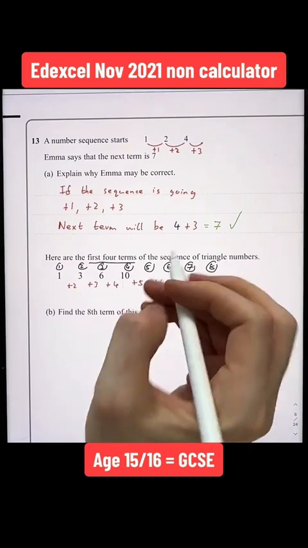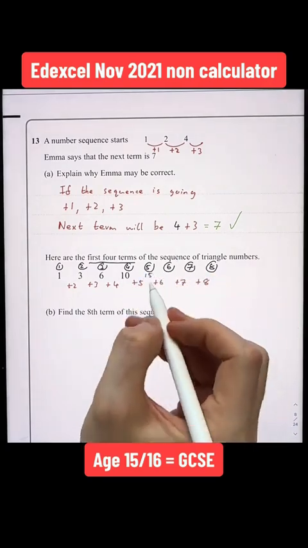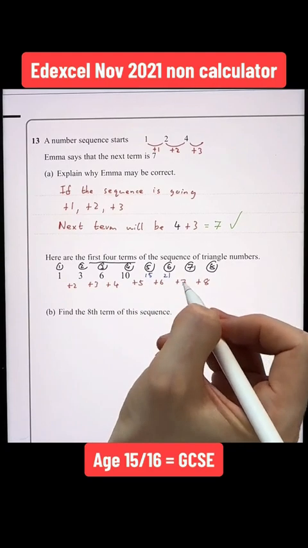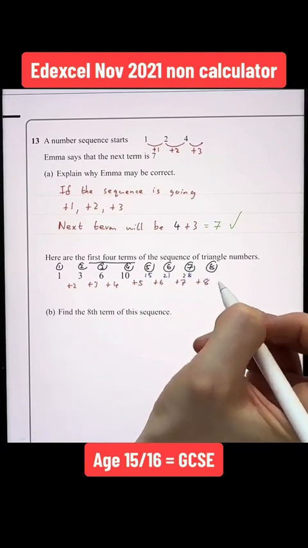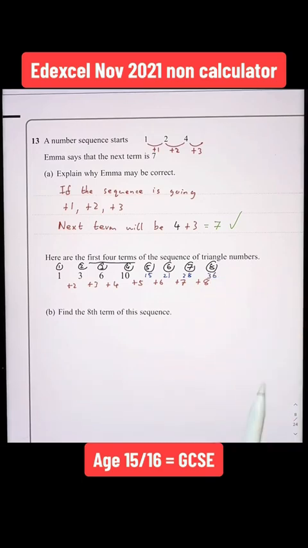Well, I know 10 add 5 gives us 15. 15 add 6 gives us 21. 21 add 7 gives us 28. And 28 add 8 gives us 36.